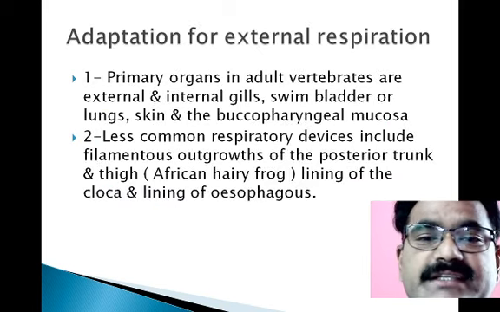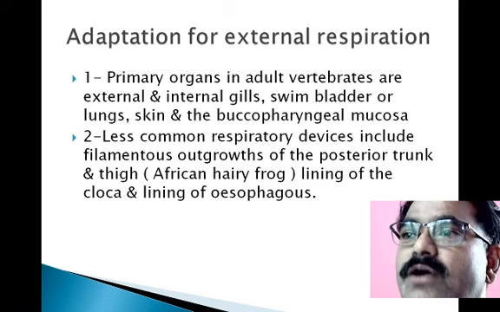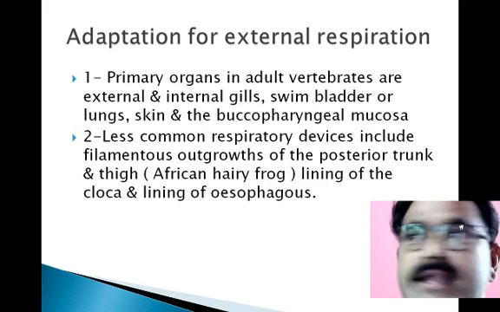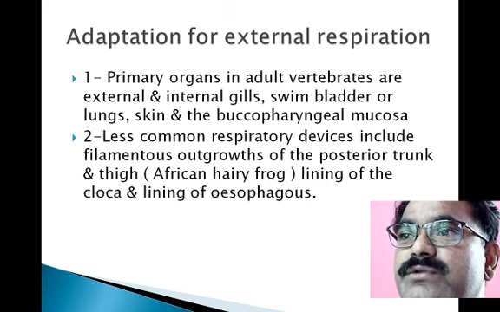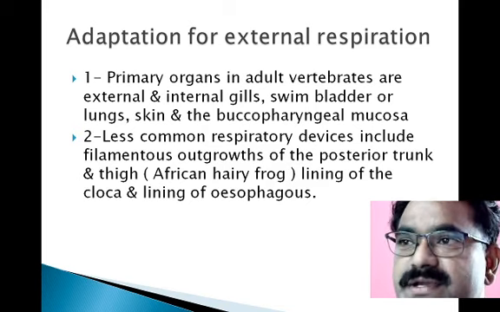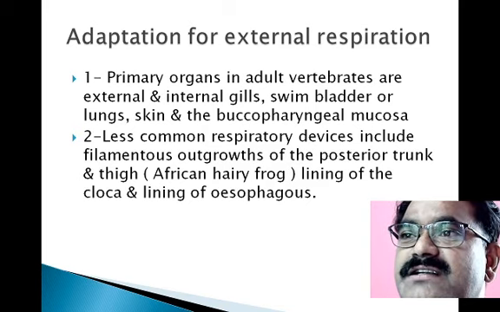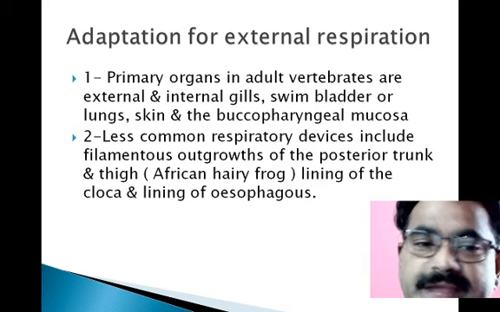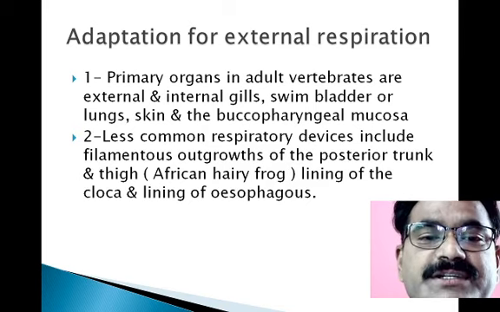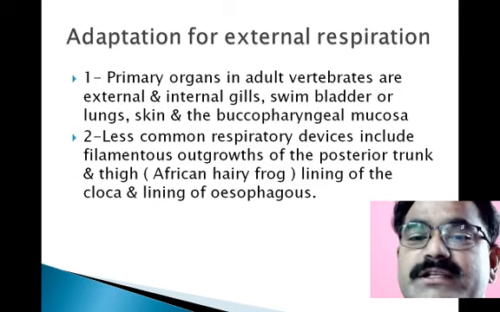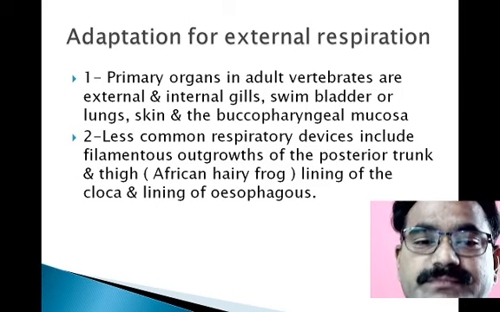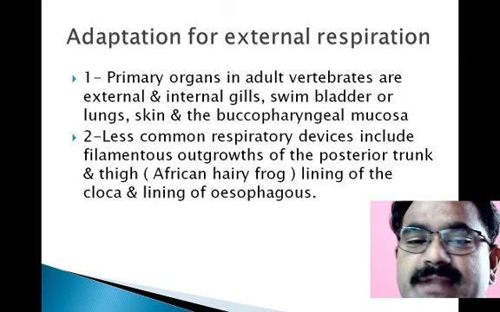Here we already know that there are two kinds of animals, and animals inhabit their respective habitats, and therefore they have certain types of adaptation in their body. The adaptations are the primary organs which help them with respiration. In the adult vertebrates these are external and internal gills, swim bladder, lungs, skin and the buccopharyngeal mucosa.